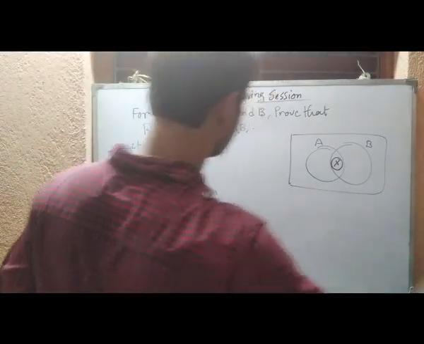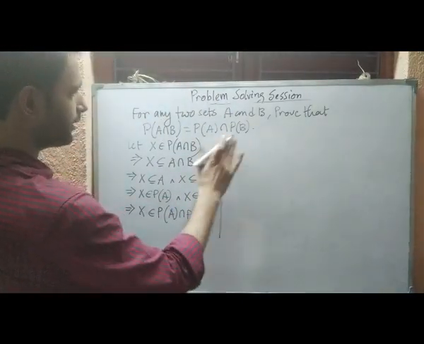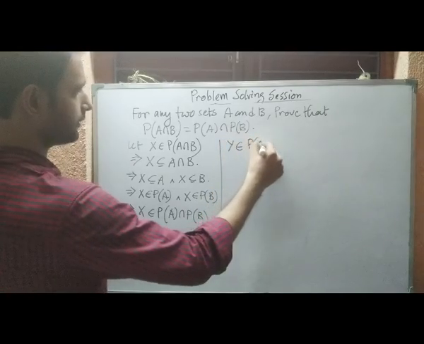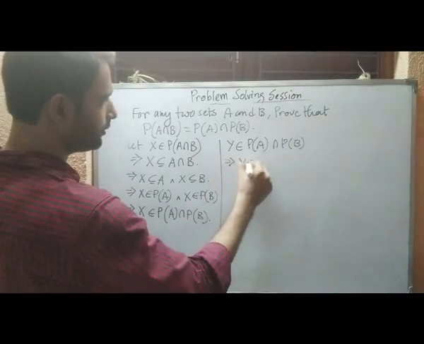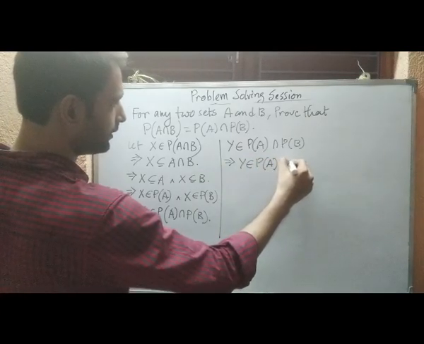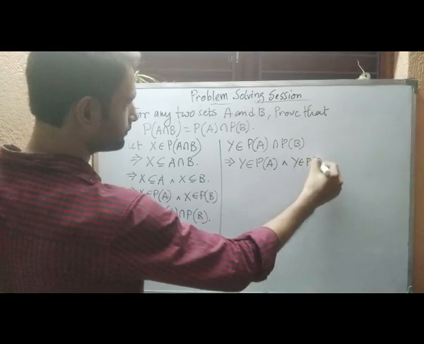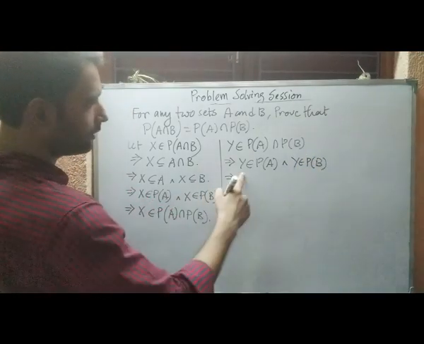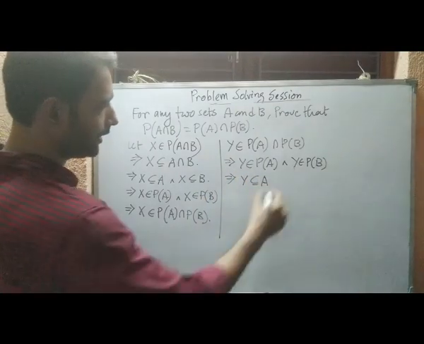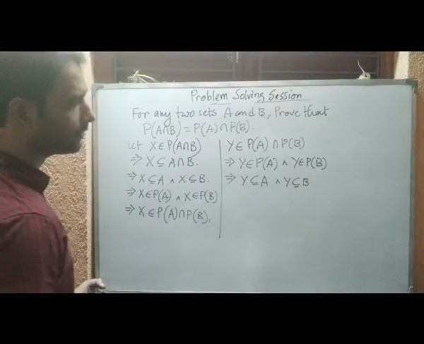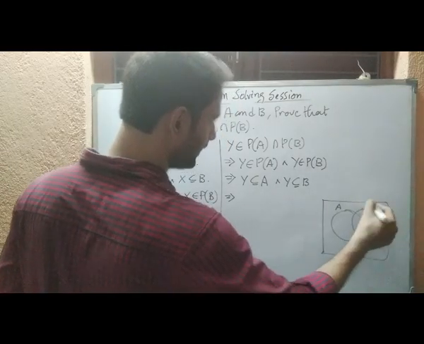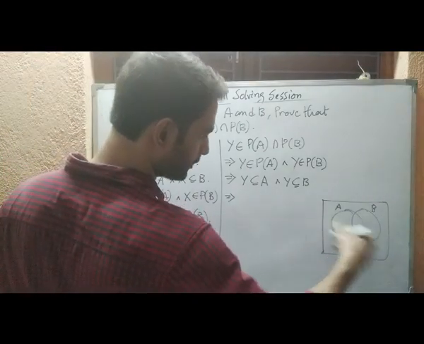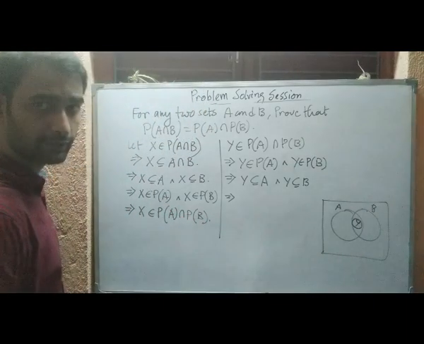Similarly, if we consider the reverse one, that is we consider an element, say Y, from this set, then we will have Y belongs to P of A and Y belongs to P of B. Y belongs to P of A means Y is a subset of A, and Y belongs to P of B means Y is a subset of B. If Y is a subset of both the sets, it should lie in the intersection.